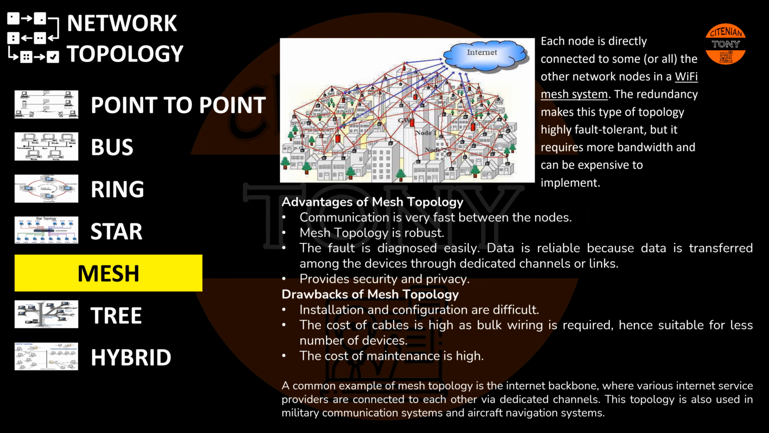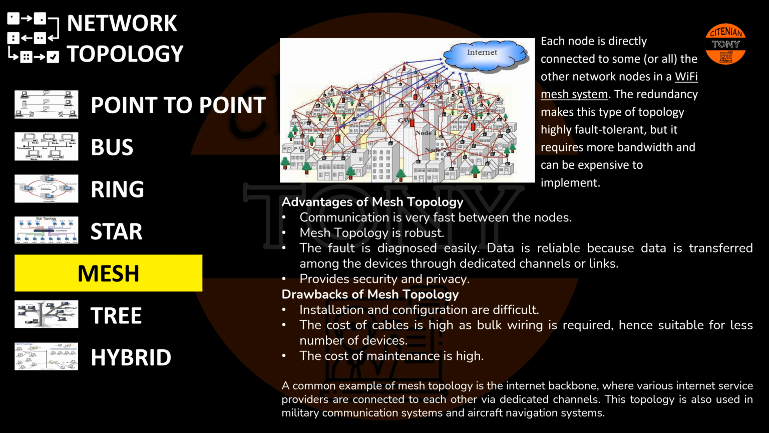Mesh topology: each node is directly connected to some or all the other network nodes in a Wi-Fi mesh system. The redundancy makes this type of topology highly fault tolerant, but it requires more bandwidth and it can be expensive to implement.